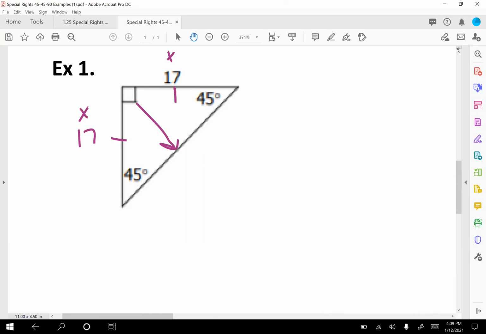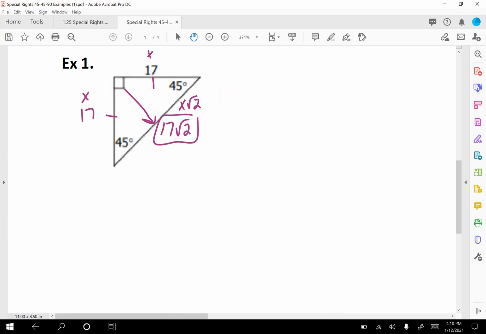So in our case, X is 17. And so now to find the length of that hypotenuse, it's X square root 2. Well, what is X? It's 17. So it's 17 square root 2. That's all you've got to be able to do. All right, next example.